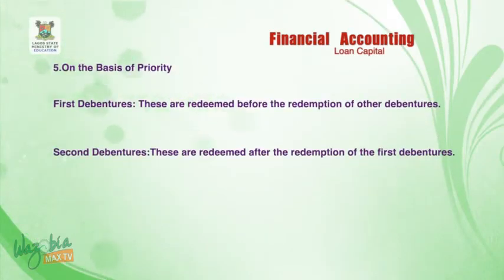First debentures, these are redeemed before the redemption of other debentures. Second debentures, these are redeemed after the redemption of the first debentures.